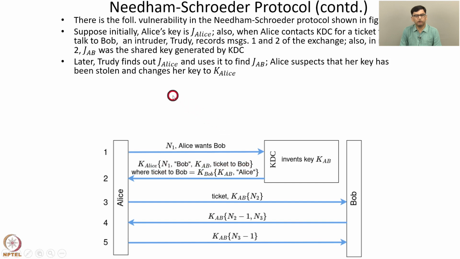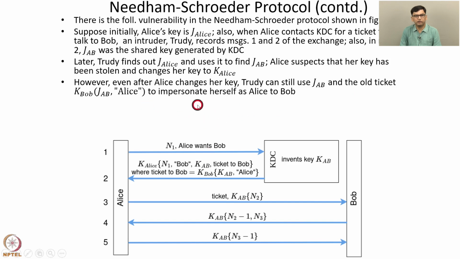Later 2D finds out the old key of Alice, that is JAlice, and uses it to find JAB. Notice that 2D has recorded this message 2, which was encrypted using JAlice. So since 2D has found out JAlice, she is able to decrypt this message and obtain the old key JAB. Now Alice suspects that her key has been stolen and hence changes her key to KAlice. So KAlice is the new key of Alice.